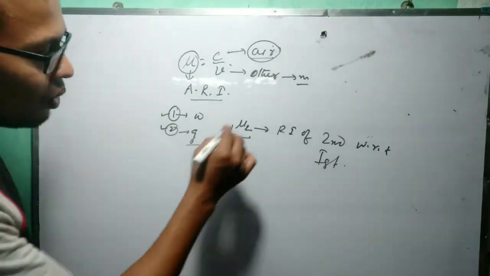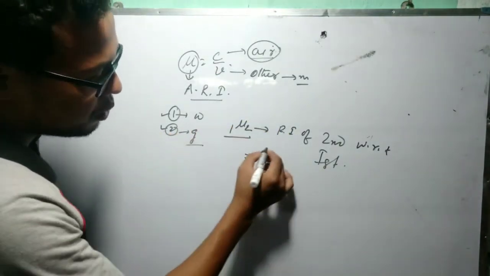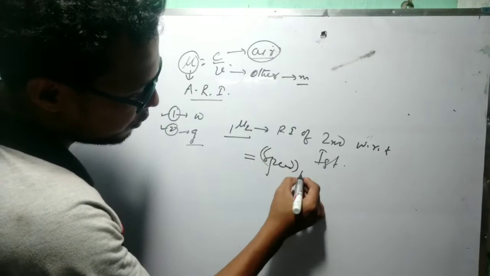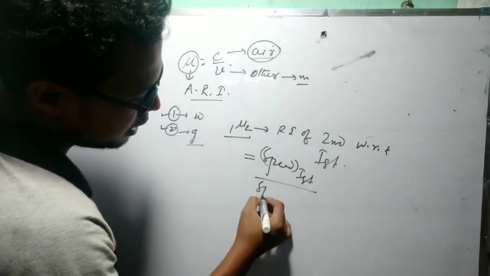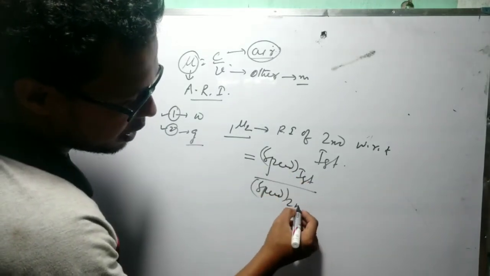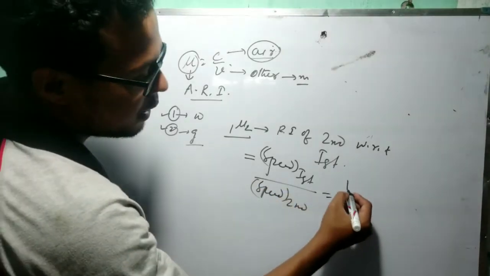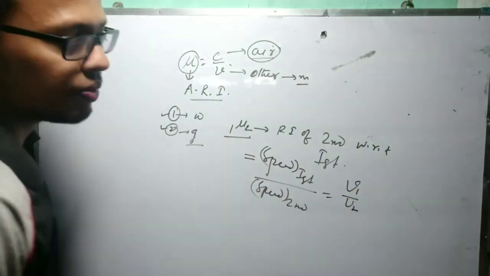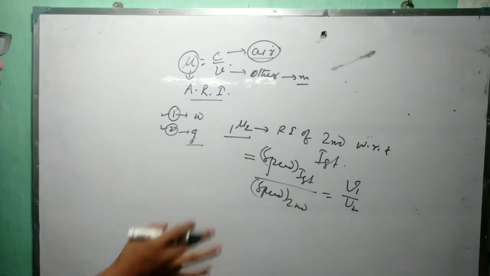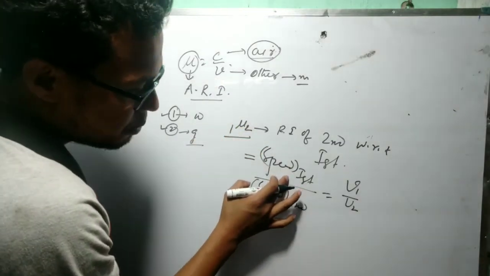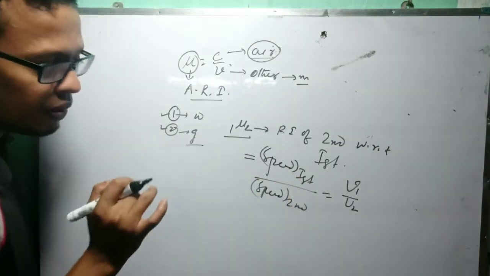Okay. Now, what is the definition? 1μ2 equals the speed of light in the first medium divided by the speed of light in the second medium. So, that is v1 by v2, because first I have written it: 1μ2 equals the speed of light in the first medium divided by the speed of light in the second medium.